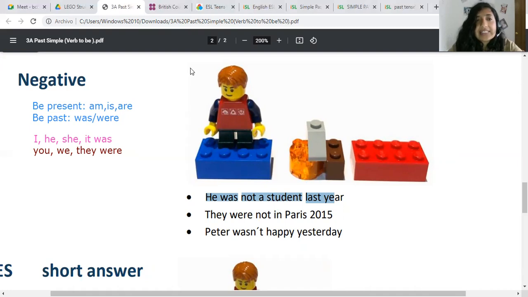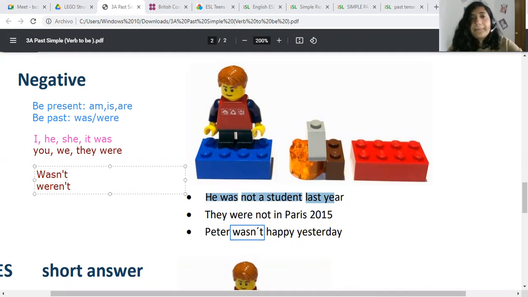Okay. As in the present, and I want you to pay attention to this here, we also have a contraction, wasn't, and for were, we're going to have weren't. Let me write it here, wasn't and weren't. Okay, very important to remember that we want to use contractions as often as we can.